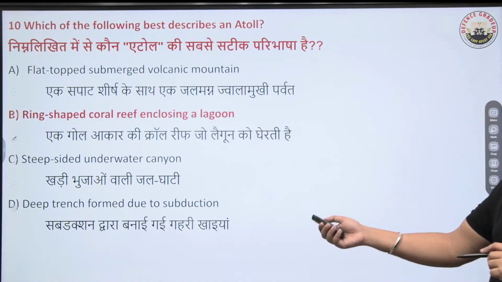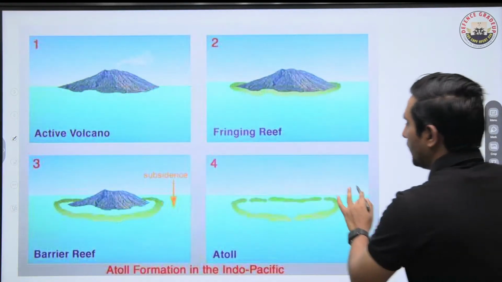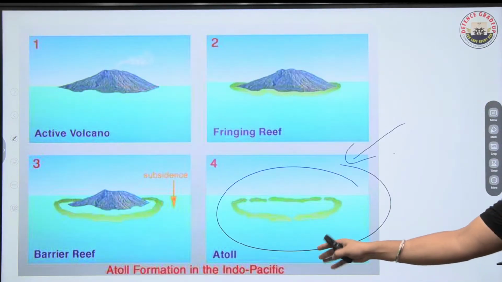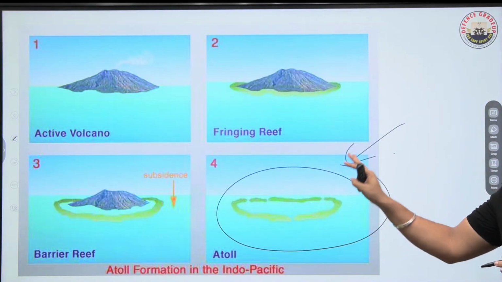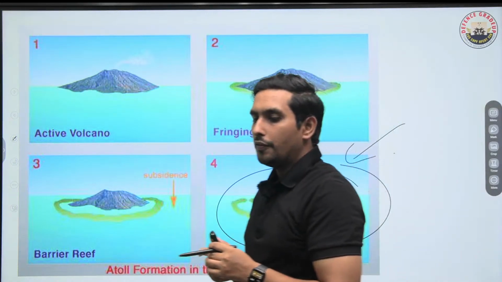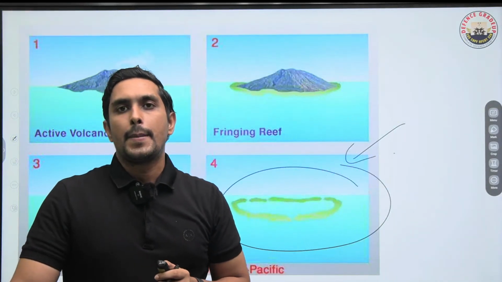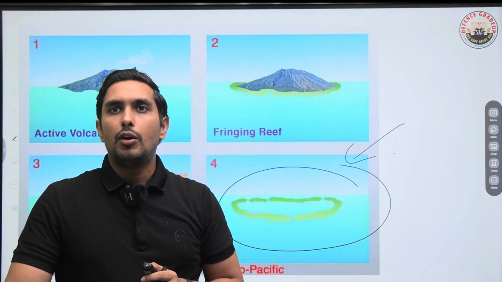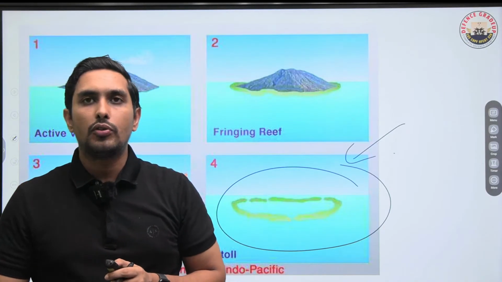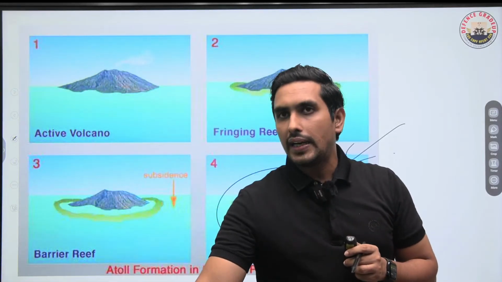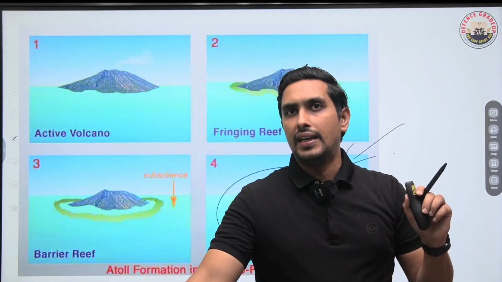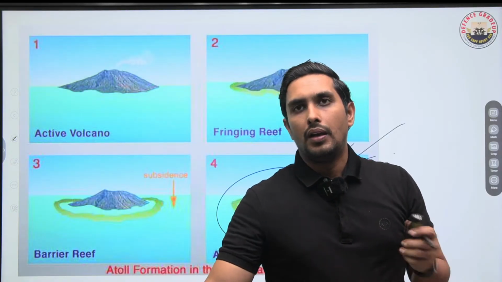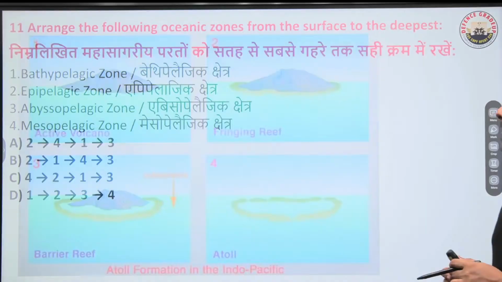I can show you the picture as well. So B is the right answer. This is basically how an atoll looks like. So many atolls we have in the Indo-Pacific area as well. So remember, this is the perfect example of an atoll. Easy. Got it? Okay. Now moving ahead, let's move to the next question. I hope now you're getting a basic idea of how exactly you are supposed to be answering such questions. Moving to the next question.